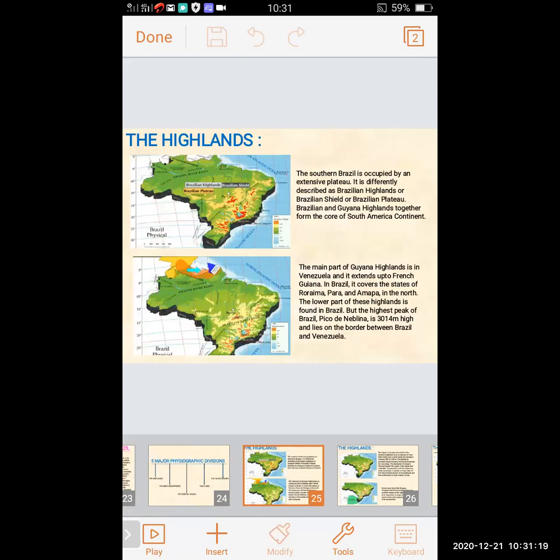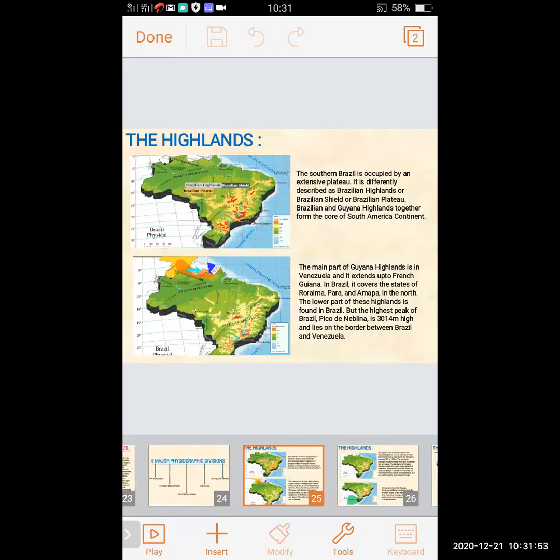In the highlands, we have seen that the highlands are differently described as Brazilian highland, Brazilian shield, and Brazilian plateau. Brazilian and Guiana highlands together form the core of the South American continent. Southern Brazil is occupied by an extensive plateau. In the second map, we can see the main part of the Guiana highland is in Venezuela and it extends up to French Guiana. And in Brazil, it covers the states of Roraima, Para, and Amapá in the north.